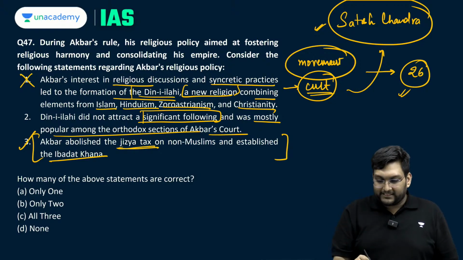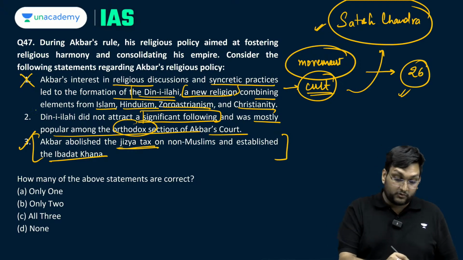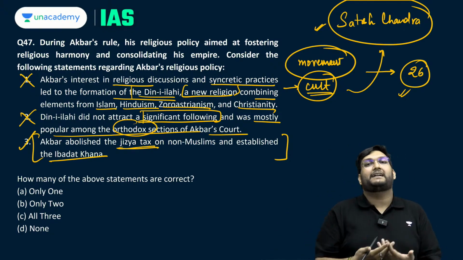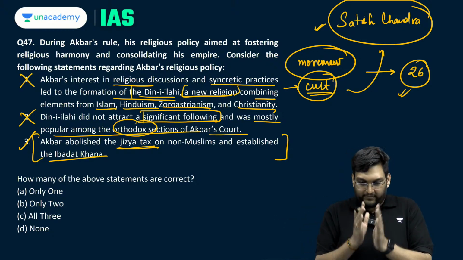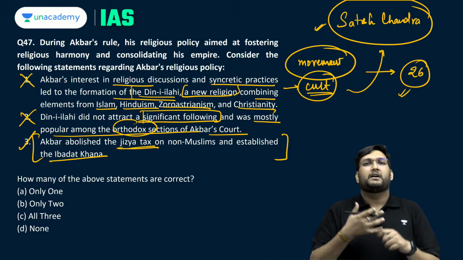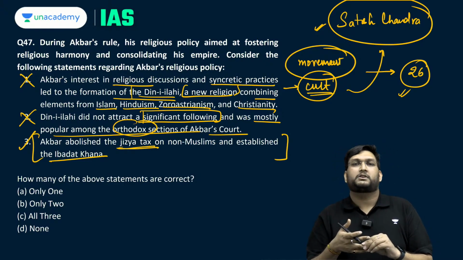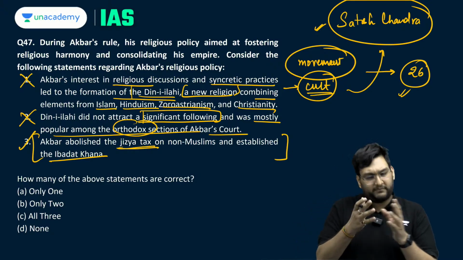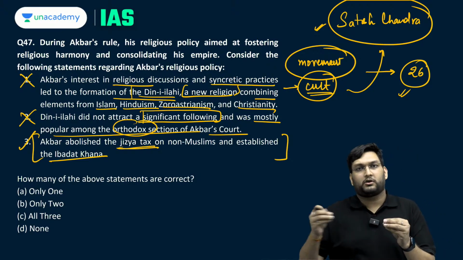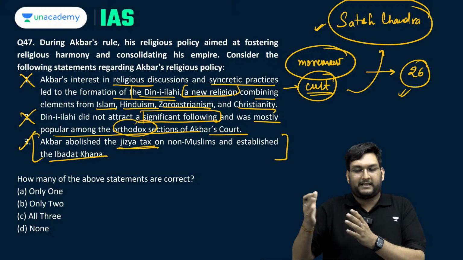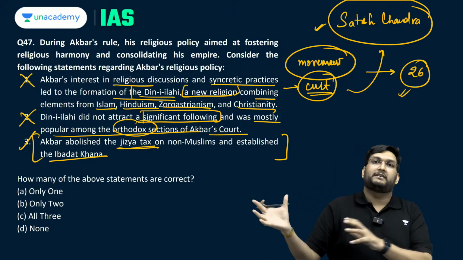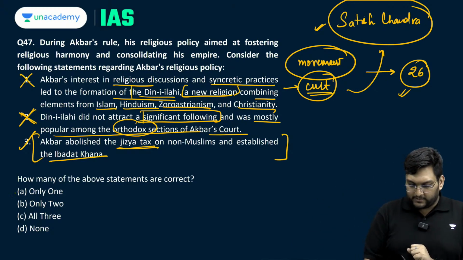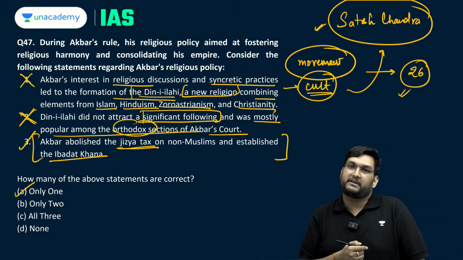Was it actually popular amongst the orthodox sections? No, because orthodox sections would mean ulemas and the Maulvis who hated the fact that Akbar was going in a different path. Multiple fatwas were given on Akbar with regards to how can you talk about Deen-e-Ilahi, how can you talk about Tawhid-e-Ilahi, and it was breaking away from the Islamic practices itself. So Akbar was hated, even Jahangir and Shah Jahan in that regard, by the orthodox element, and that will in turn lead to Aurangzeb getting the support from the ulemas later when the Rajputs will leave the Mughals. The second statement also becomes incorrect, and only one statement is correct, which makes it A as the answer.